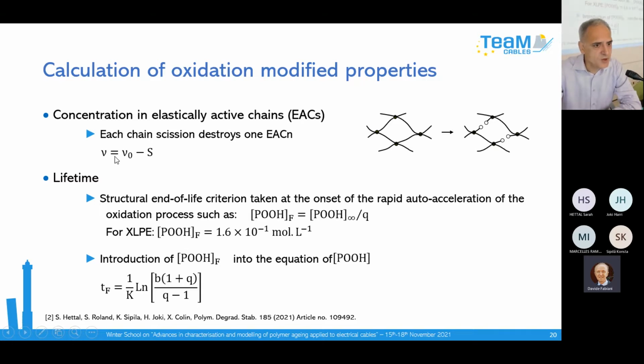So the number of elastically active chains can be calculated very easily: the initial concentration of these chains minus the number of chain scissions. So it is very simple. If you then calculate, using the rubber elasticity theory, the Young modulus and the elongation at break, knowing this quantity you can directly calculate the change in mechanical properties of a rubber polymer.